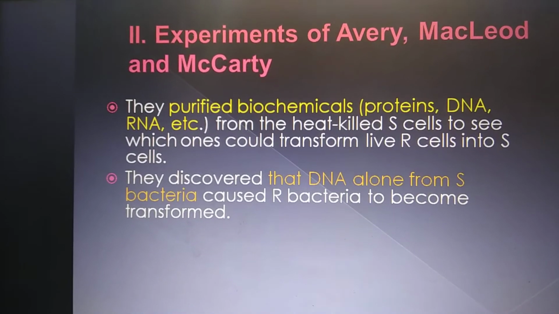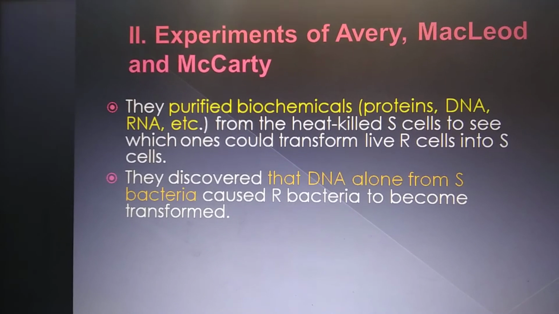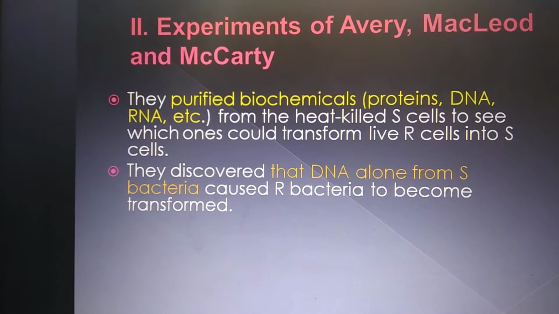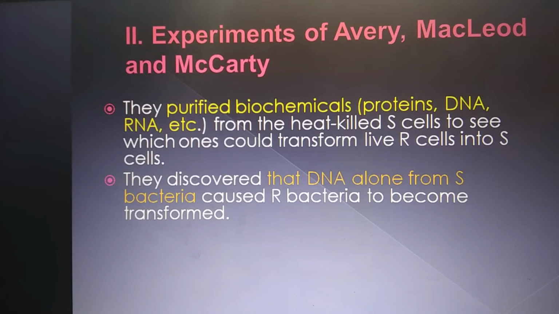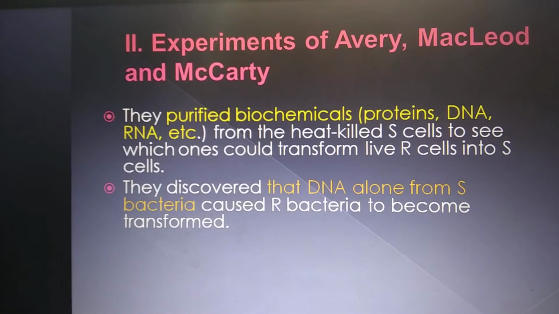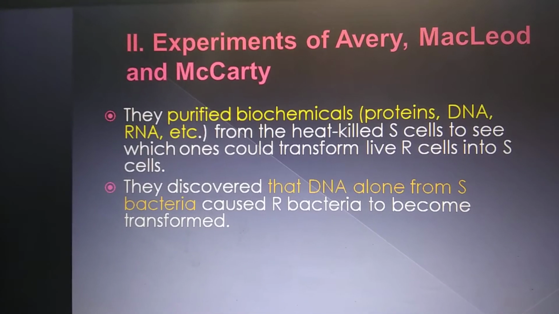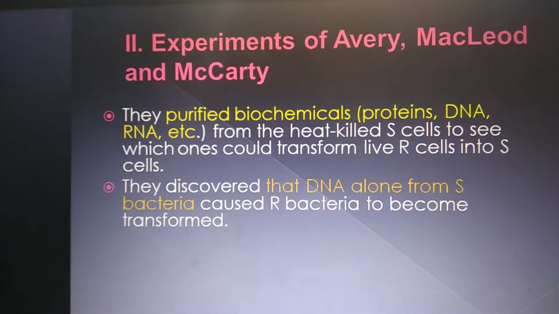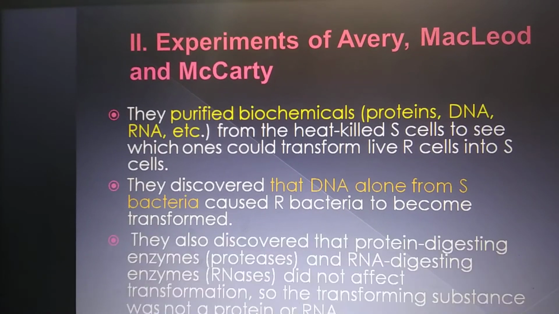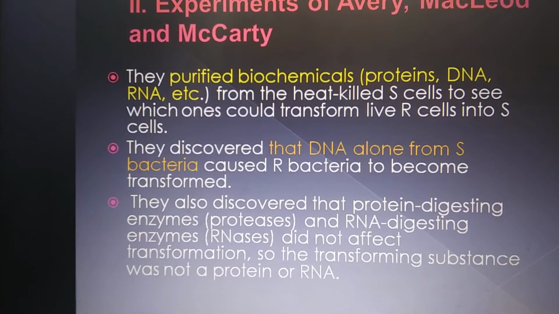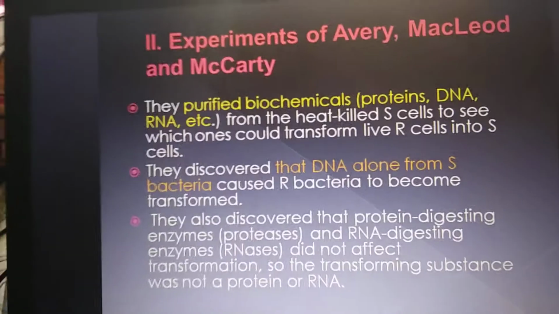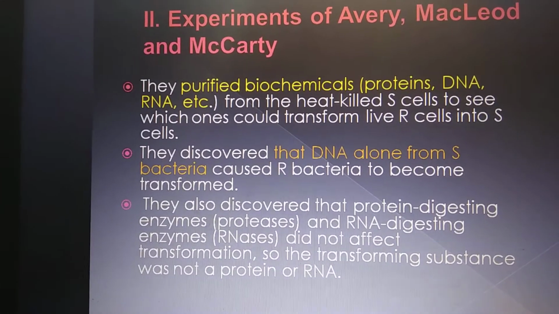Only the mixture of DNA and R strain was able to kill the mice and change the rough colony into smooth colony, which made the bacteria virulent.